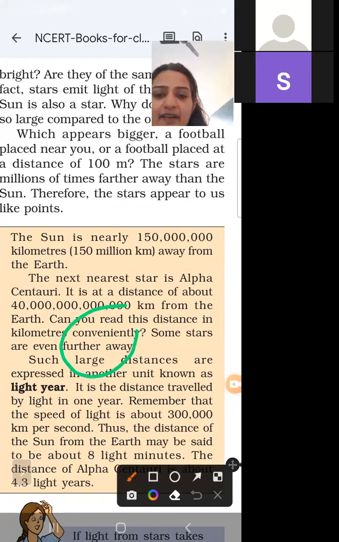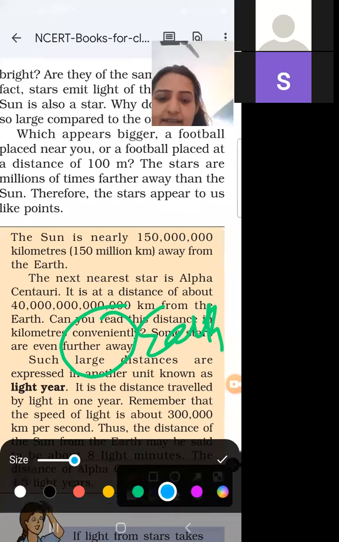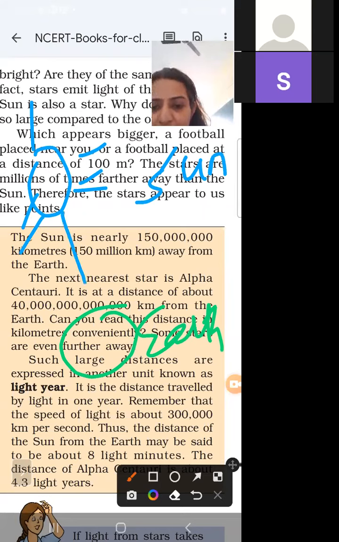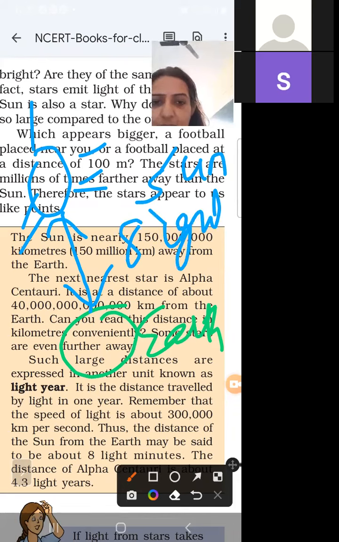Suppose this is our Earth, and this is our Sun. You have to calculate the distance of the Sun from the Earth, which is 8 light minutes.